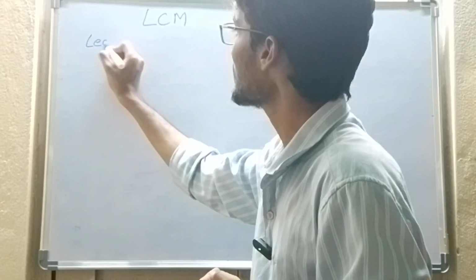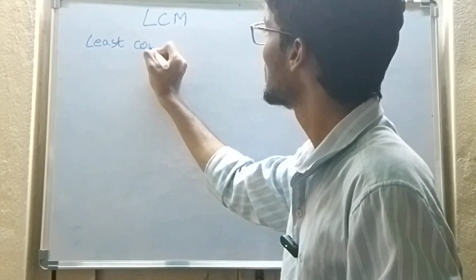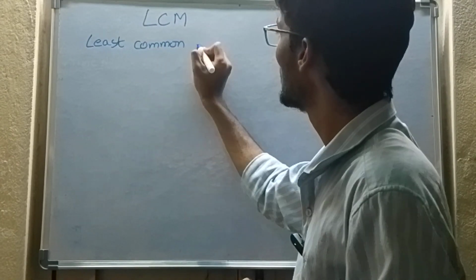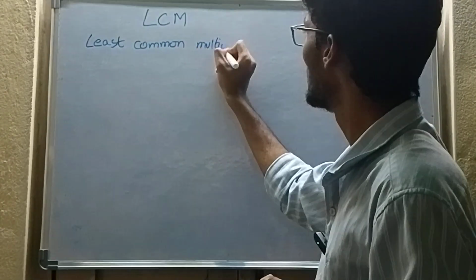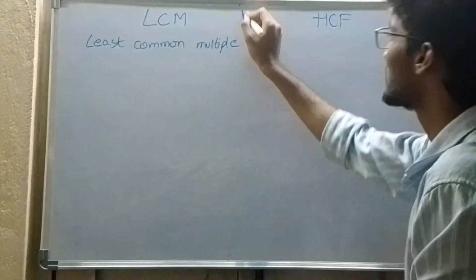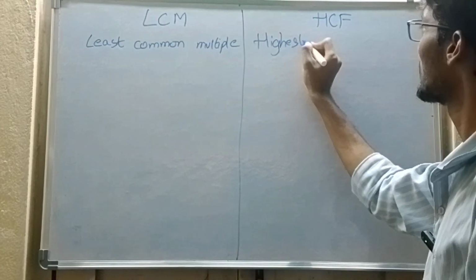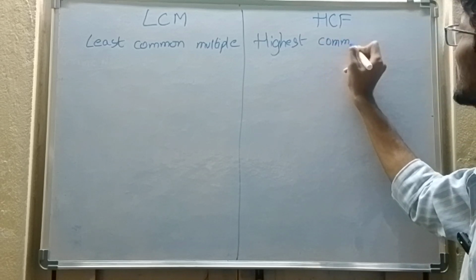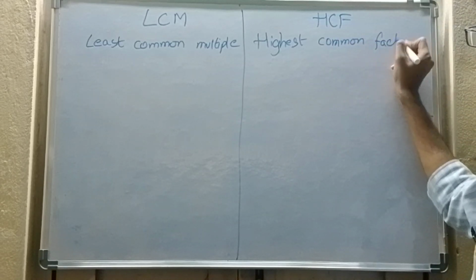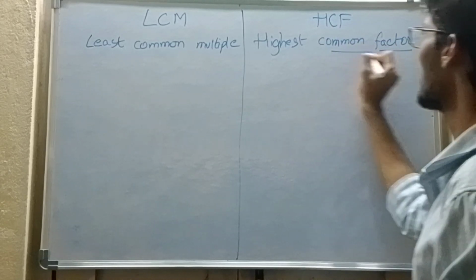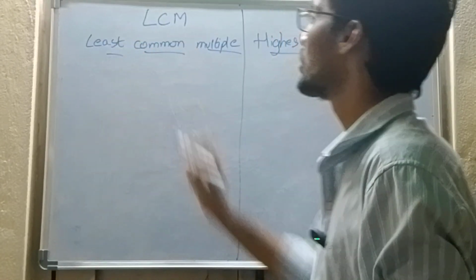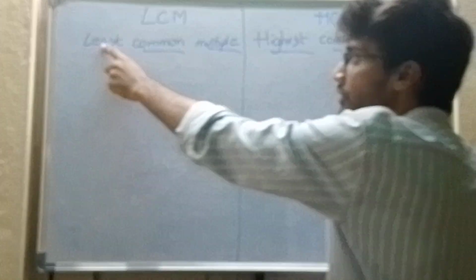So LCM means least common multiple. HCF means highest common factor. Are we familiar with these words? Say yes or no. Are we familiar with these words?